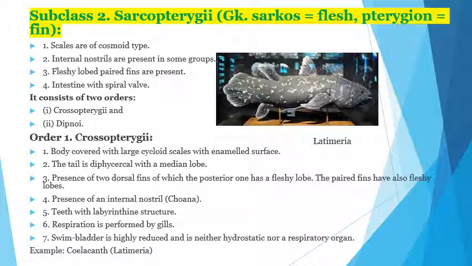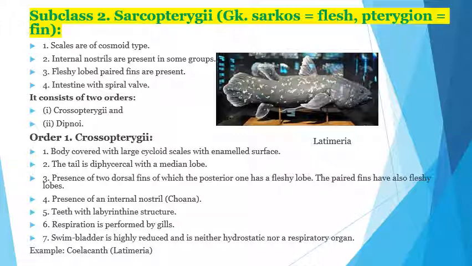It consists of two orders, Crossopterygii and Dipnoi. In Crossopterygii, the body is covered with large cycloid scales with an enameled surface, and the tail is diphycercal with a median lobe. If we look at the tail, generally tails are divided into two, epicercal and hypocercal. A median fin is also present in the caudal region. This is the median fin.